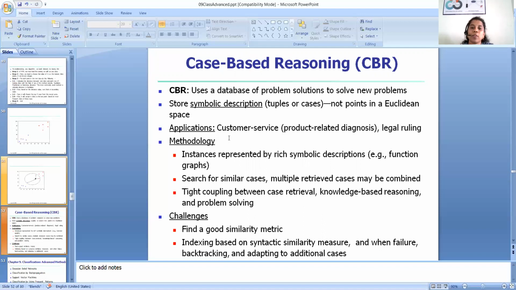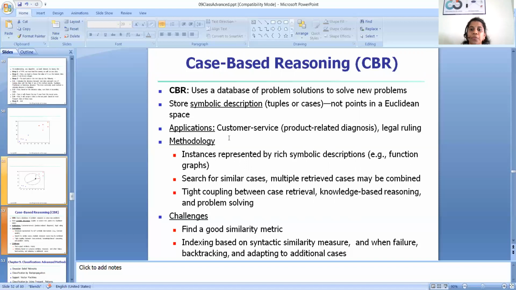So what actually is the process? Whatever training data we have, each one we call a case. Those cases are stored in a database. If a new case comes, we search the database to see whether similar cases are there.